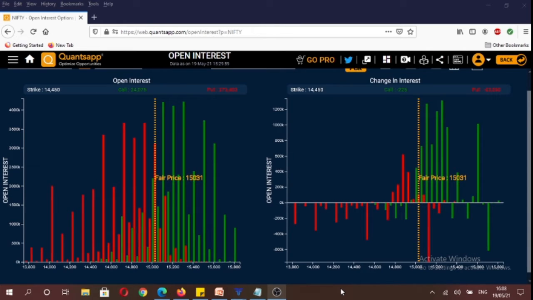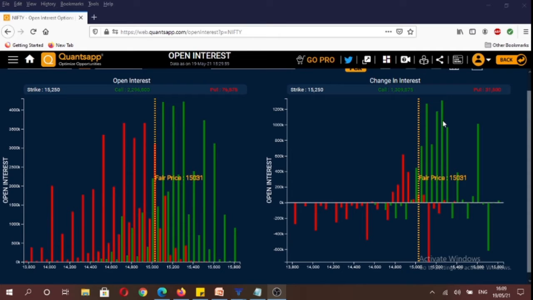If we analyze the overall open interest data, you will see that the maximum amount of calls have been written at 15,100 strike, and the highest amount of puts have been written at 14,900 strike. So it gives us a 300 point range for the index, with max pain lying in the middle at 15,000 levels.